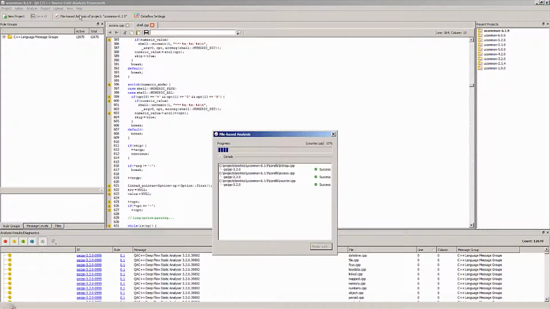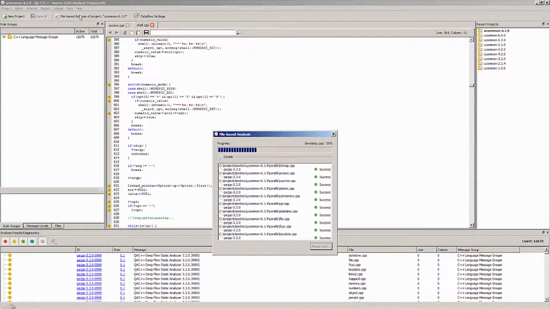So when I click Analyze, QAC++ is taking each source file individually and pre-processing it in the same way the compiler would, pulling in all of the header files, compiler header files, doing template instantiations if required, expanding macros, concatenating literal strings and so on, all the tasks that the compiler would do. We then parse and tokenize the code and write out all of the issues we've detected on the code.